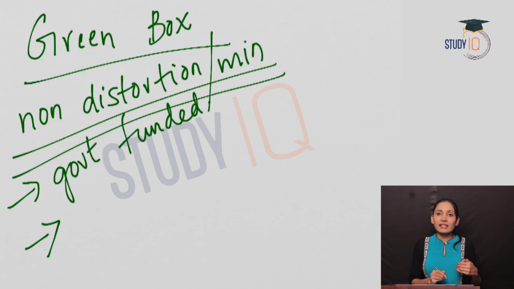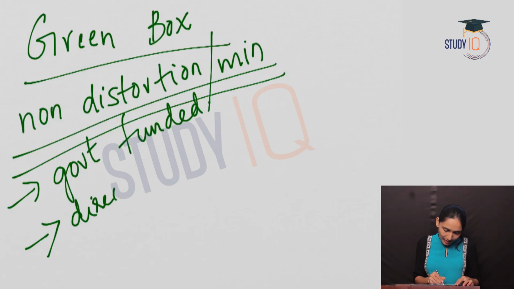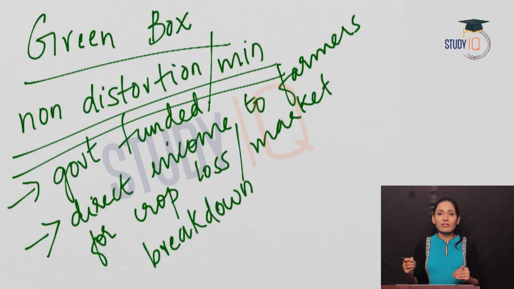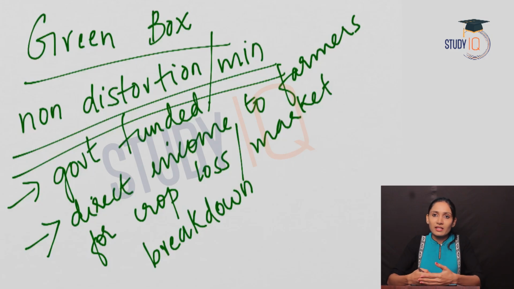These types of subsidies, that is the green box subsidies, include direct income support to the farmers for their crop loss or for some disasters, or when the market breaks down and the farmers incur losses. So these subsidies are given in order to get relief from such losses. It means when the prices in the market come down, the farmers will incur loss, and in order to support the farmers in such a situation, subsidies are given.